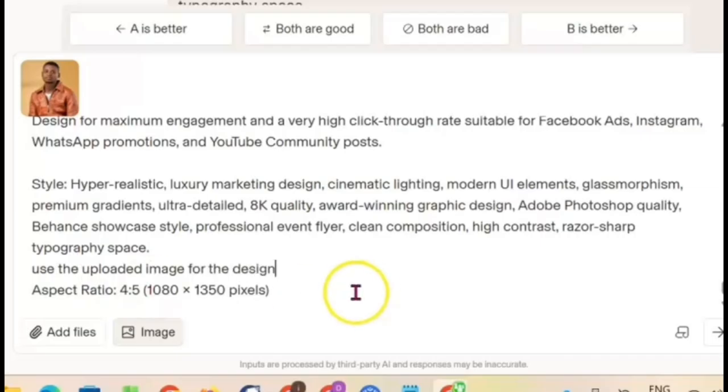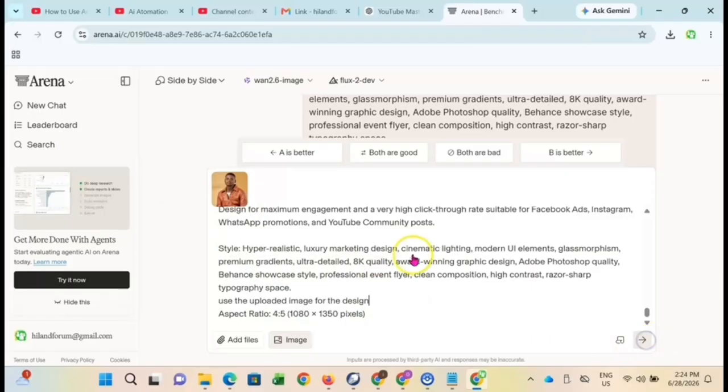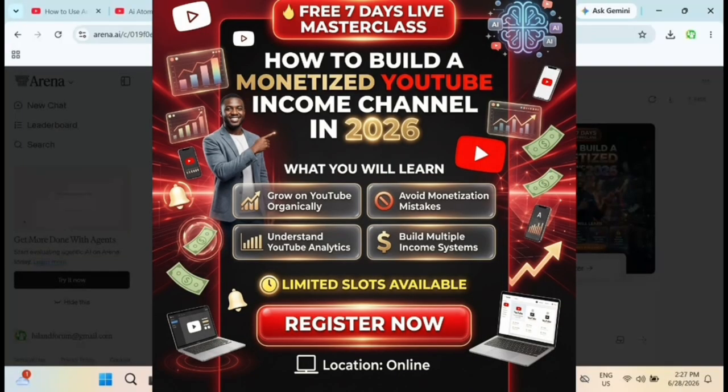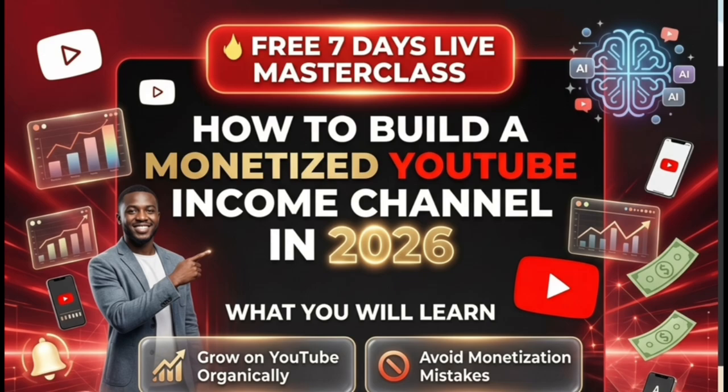That means these AI tools are going to use this prompt to go ahead and run the design using that particular image. But unfortunately, I think the network was bad, so it could not load. So you have to use their image as well. You can see what was created here.